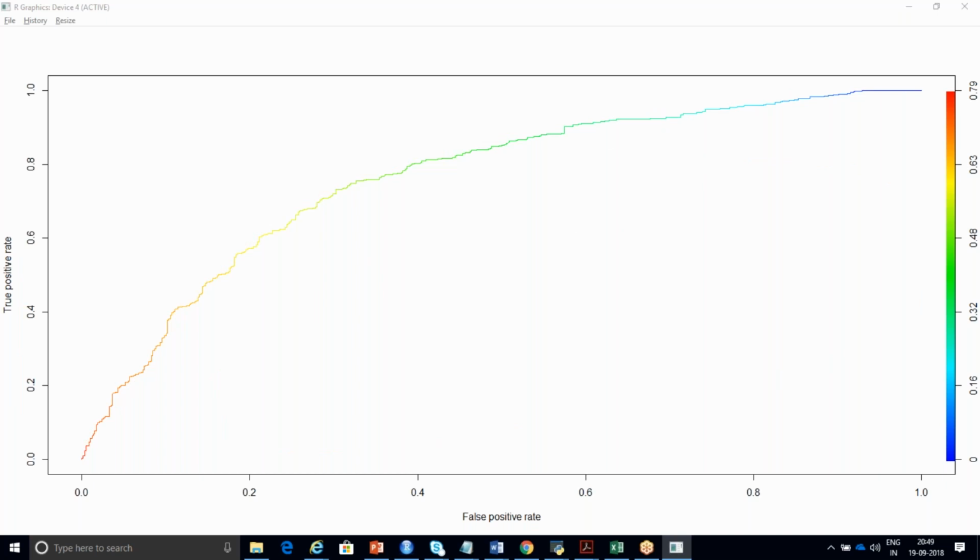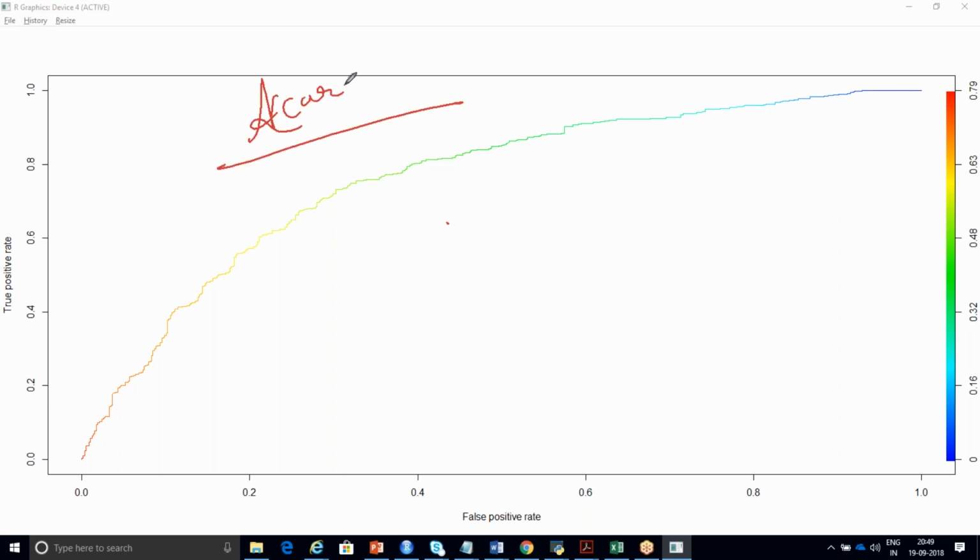Muralidhar, do you have any idea about what this is called? No. Just try to do some research tomorrow. In tomorrow's session, this is another way to check the accuracy of your logistic regression model.